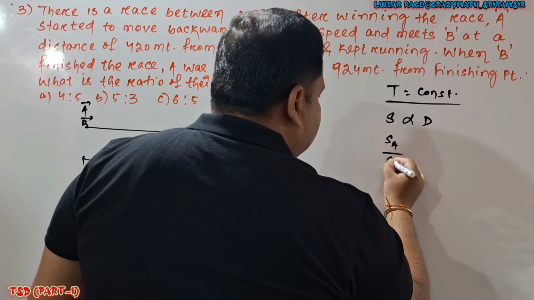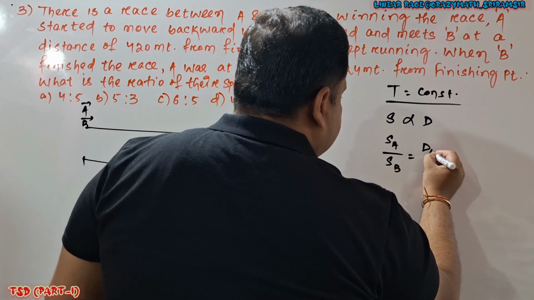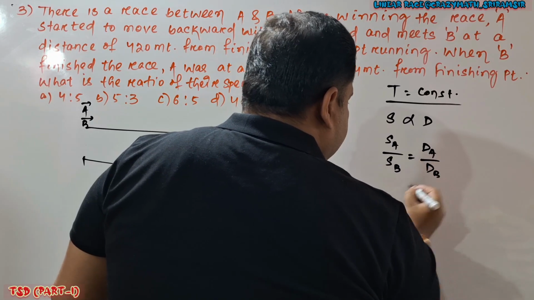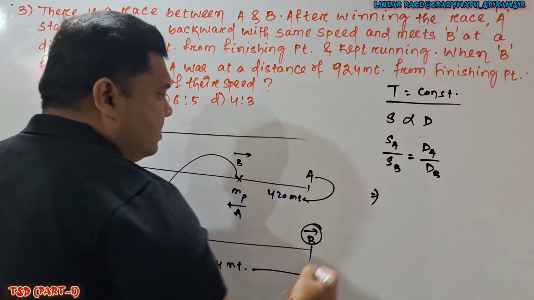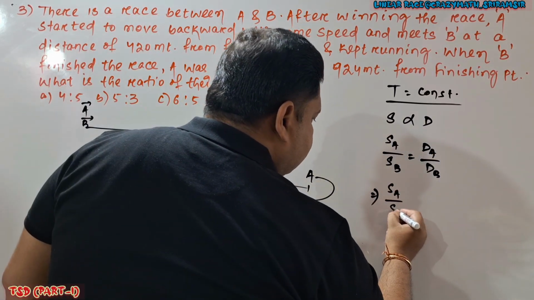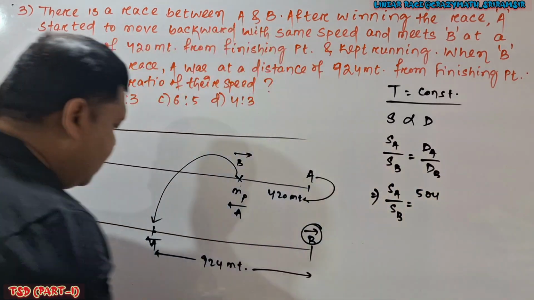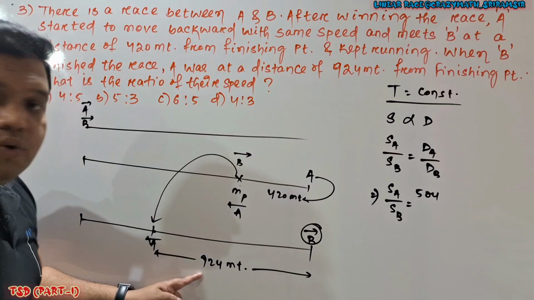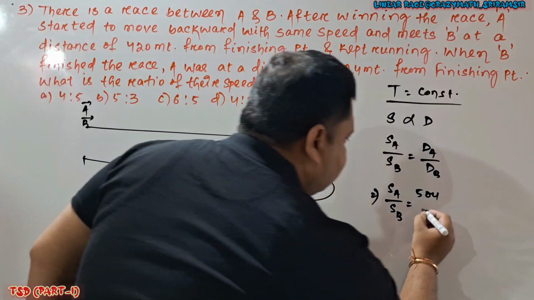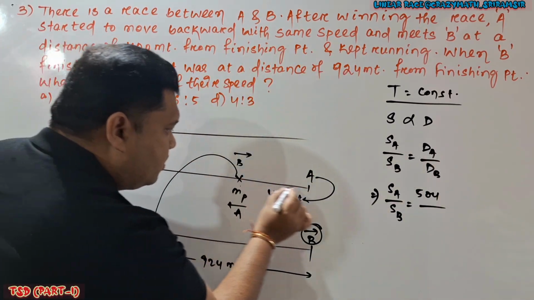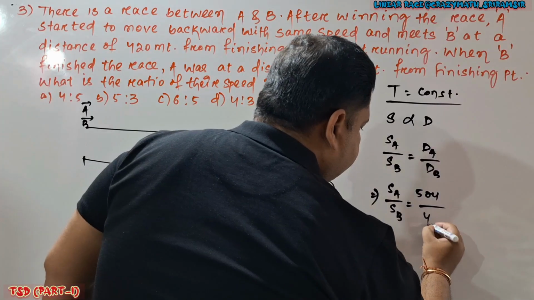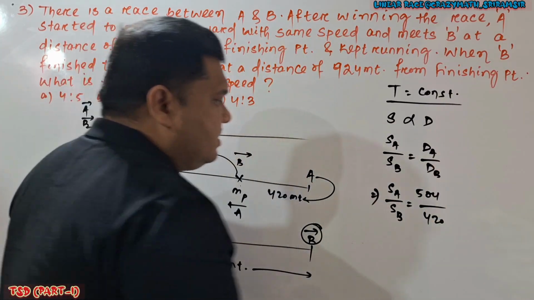Which formula will you apply? SA by SB is equal to dA by dB. So how much distance will A cover? For the ratio SA by SB, that is equal to 504. Understood why? Because 924 minus 420 is 504. And how much distance does B cover? From this point to this point, 420 meter. So here I can directly find the ratio.